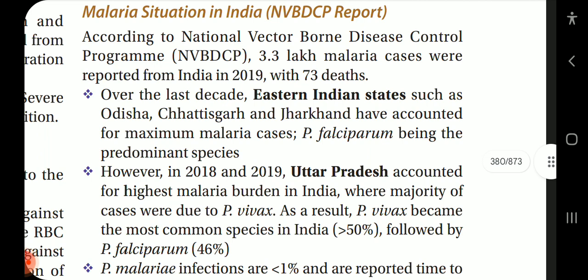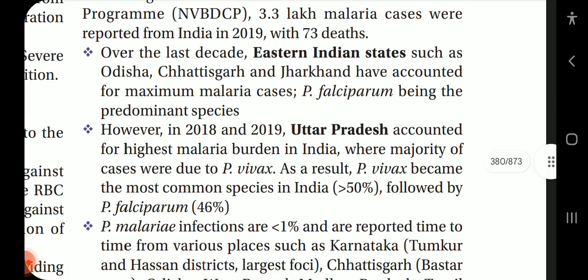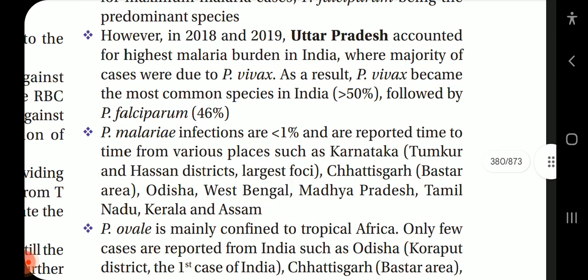Malaria situation in India, NVBDCP report. According to the National Vector-Borne Disease Control Program, 3.3 lakh malaria cases were reported from India in 2019 with 73 deaths. Over the last decade, East Indian states such as Odisha, Chhattisgarh and Jharkhand have accounted for maximum malaria cases, Plasmodium falciparum being the predominant species. However, in 2018-19, Uttar Pradesh accounted for the largest malaria burden in India, where the majority of cases were due to Plasmodium vivax. Result, Plasmodium vivax became the most common species in India, more than 50%, followed by Plasmodium falciparum.